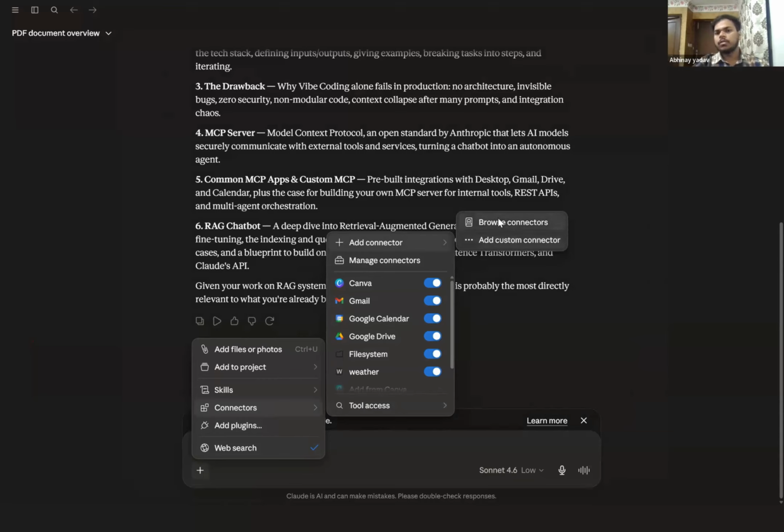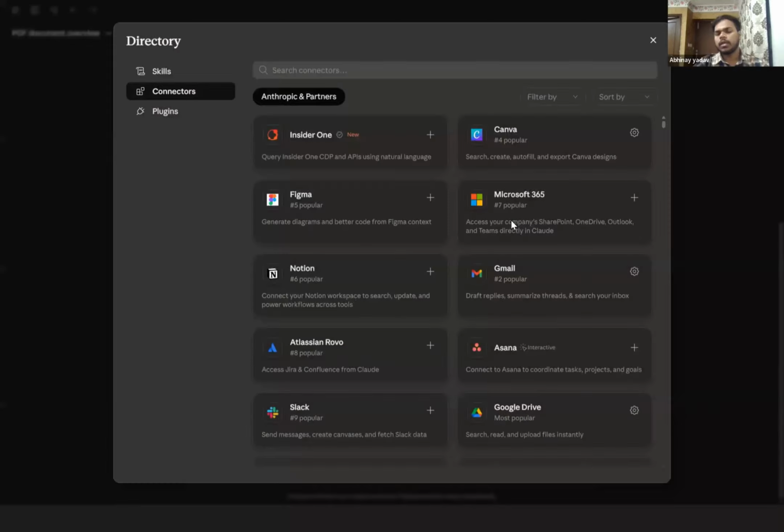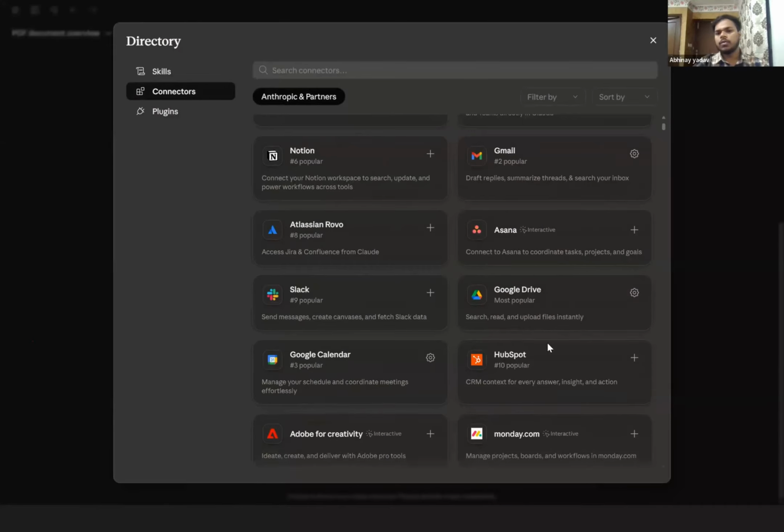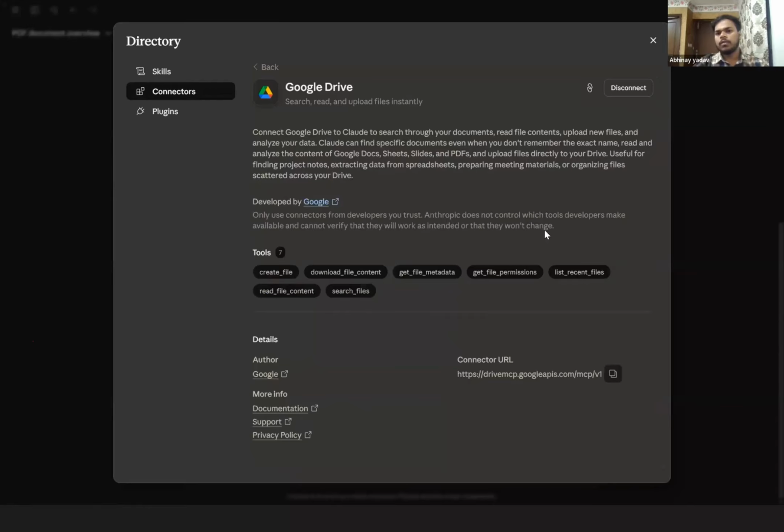But if you want to use some built-in connectors, what you can do is simply click on browse connectors. Let's say I want to go to Google Drive. Right now you will get the option over here, connect. You need to connect over here. You just simply click, and a kind of Google authentication will be performed.